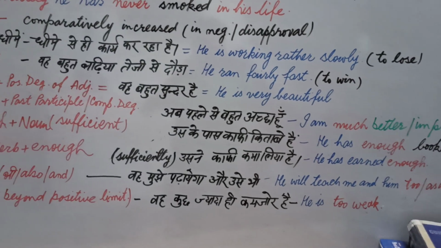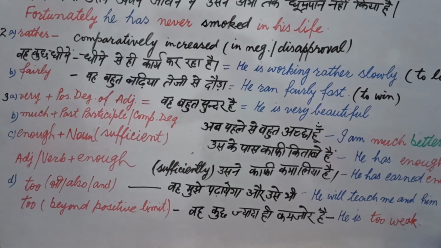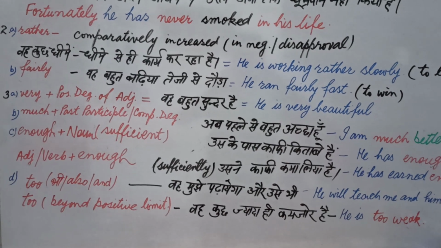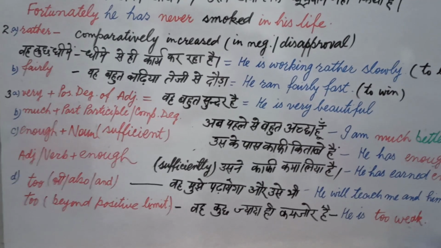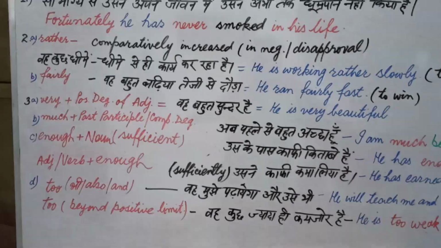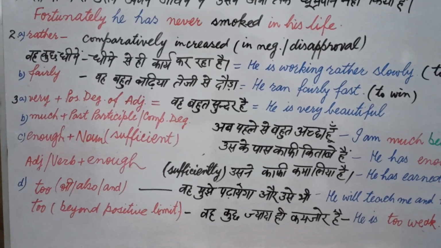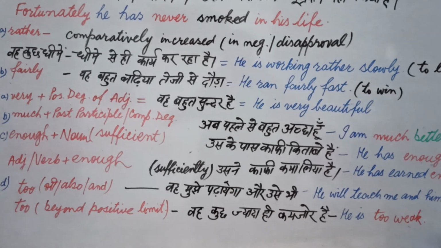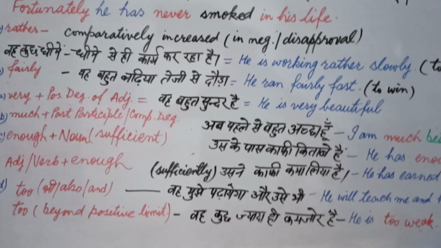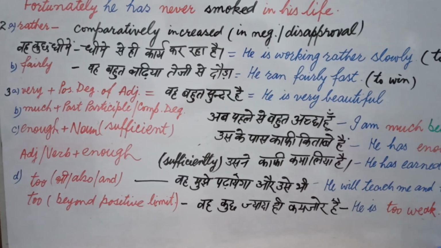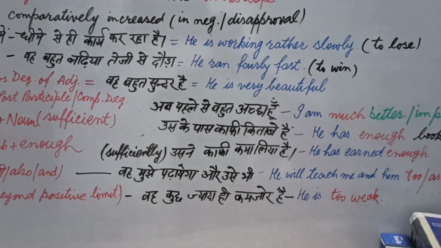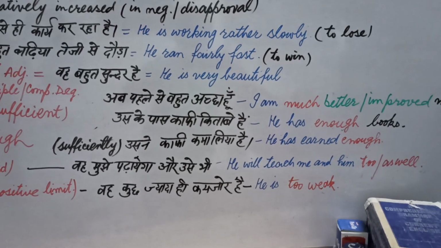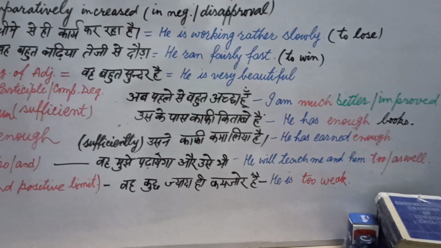I have used adjective in this lecture of adverb because I want to make a difference between adjective and adverb. Now see how we can use enough in terms of adverb. We use enough after an adjective. Adjective plus enough, or you can say verb plus enough. That means sufficiently. But when it is used as an adjective, it gives you the meaning sufficient. Now C part of third, उसने काफ़ी कमा लिया है. कमा लिया है means earned. Then our sentence will be he has earned enough. Enough is used after a verb in the sense of very.